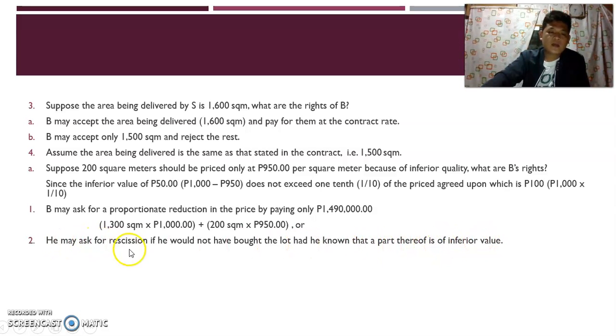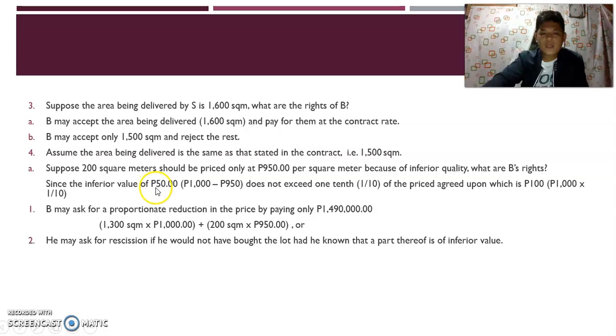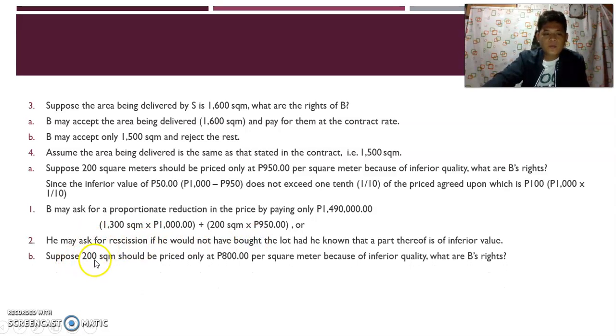So, ibig sabihin daw, class, rescission yung mangyayari. Kasi nga, kung alam lang ni B na yung 200 square meter is may inferior quality, so hindi na siya papasok sa kontrata. But since merong perfected contract of sale, so rescission, i-rescind yung contract of sale. Next, suppose that 200 square meter should be priced only at 800 pesos per square meter because of inferior quality. What are B's right? So ano yung magiging right ni B?